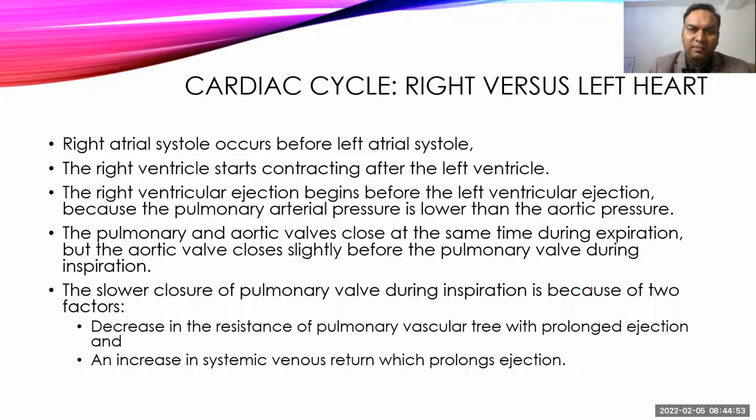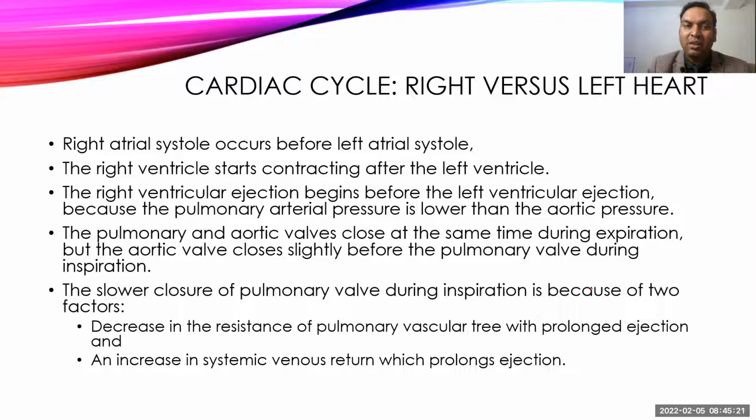Whereas the right ventricle starts contracting after the left ventricle, because when impulses come from the SA node to the AV node and AV bundle, the left ventricle receives impulses before the right ventricle, and that's why the right ventricle contracts a little later than the left ventricle. That gives a little more time for the right ventricle to fill extra blood as compared to the left.